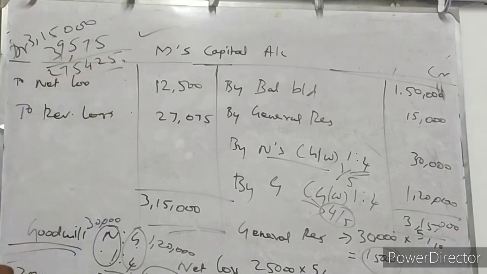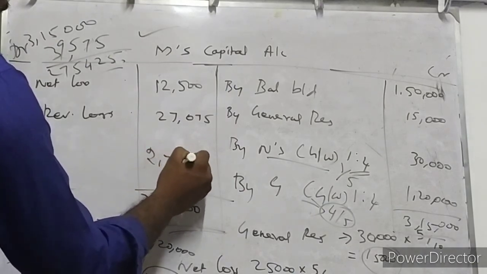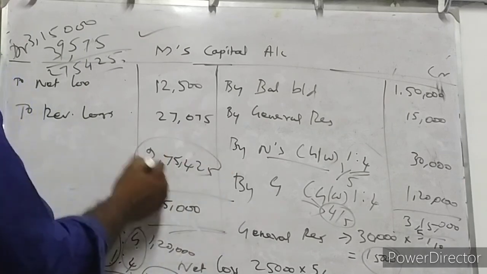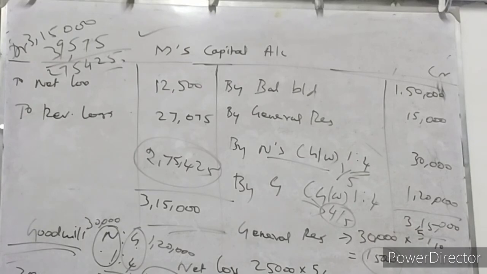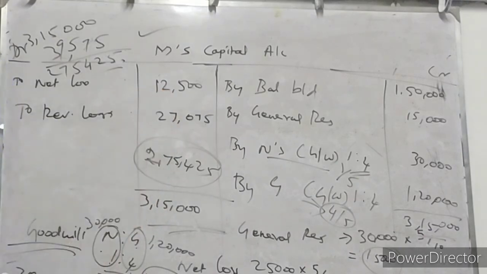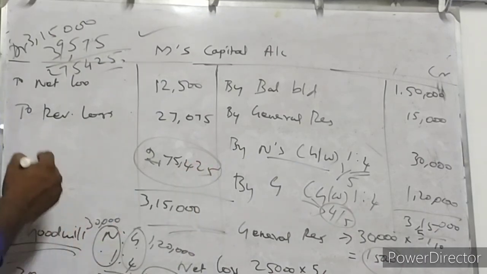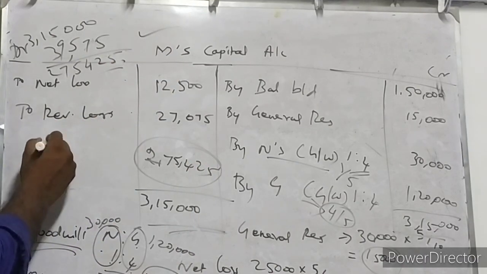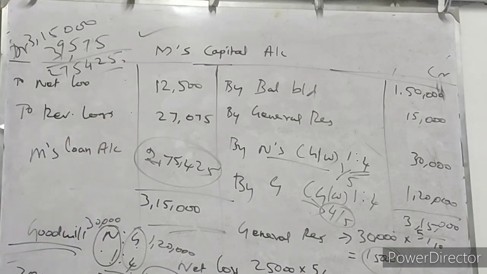It comes to 2,75,425 rupees. So what amount is it? This amount should be settled by the partnership firm to M. Immediately the firm cannot settle, so this 2,75,425 rupees is transferred to M's loan account. Transfer to M's loan account.